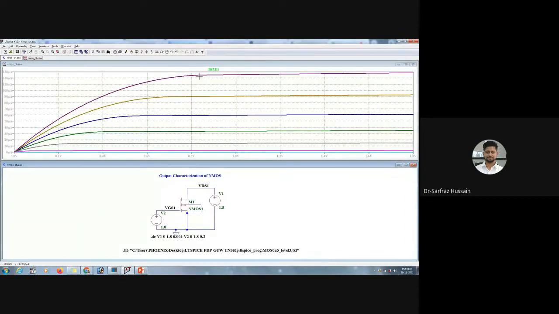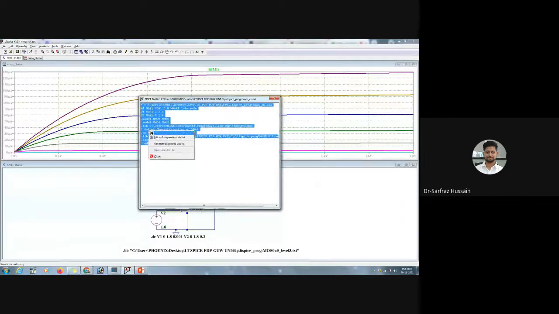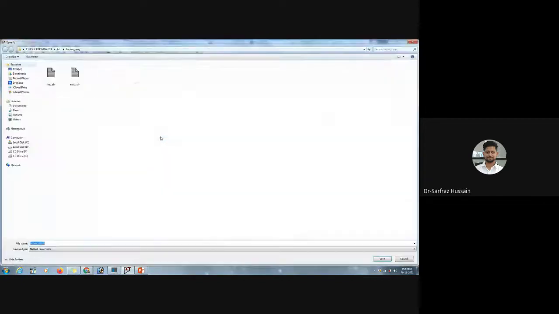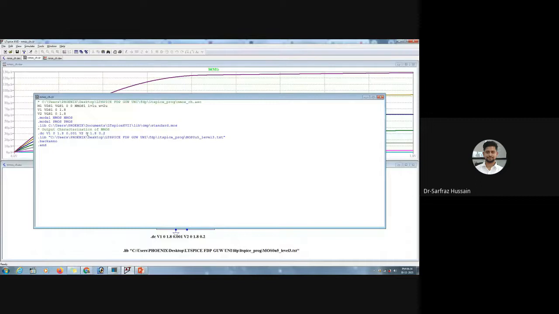Okay, so once I have run this one, I am getting the output characteristics. And if you want to do it in another way, you can click on View, then go to the SPICE netlist. Then here you select all, right click and go to Edit as independent list. Now save it as a .cir file. This editor file will come up.